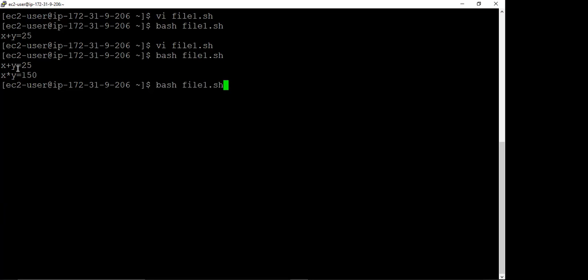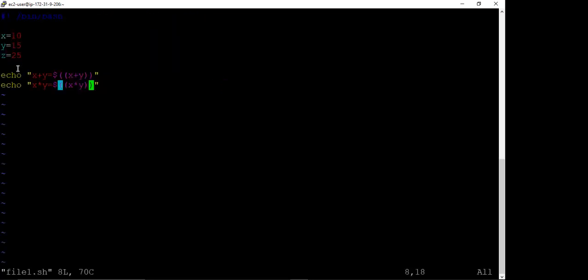So for that, what we have to do, we can do like this. Here also you have to specify the dollar symbol. So here we have dollar x, and dollar y. So what happened by placing dollar before x and y? Now it will not write x only. Instead of x, it will show the value of x, which is 10.